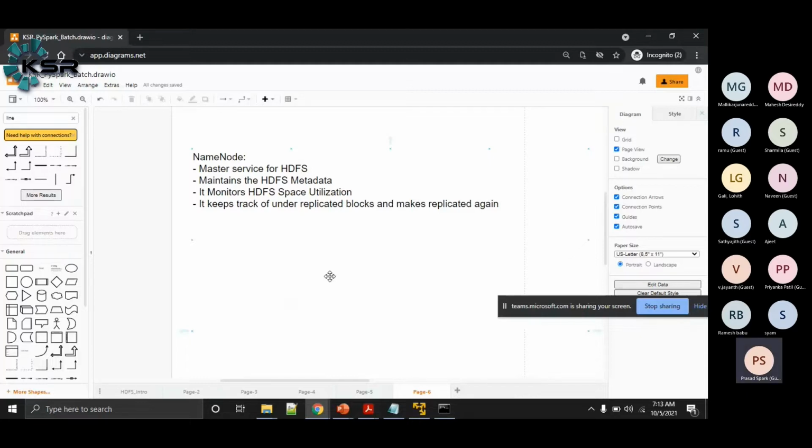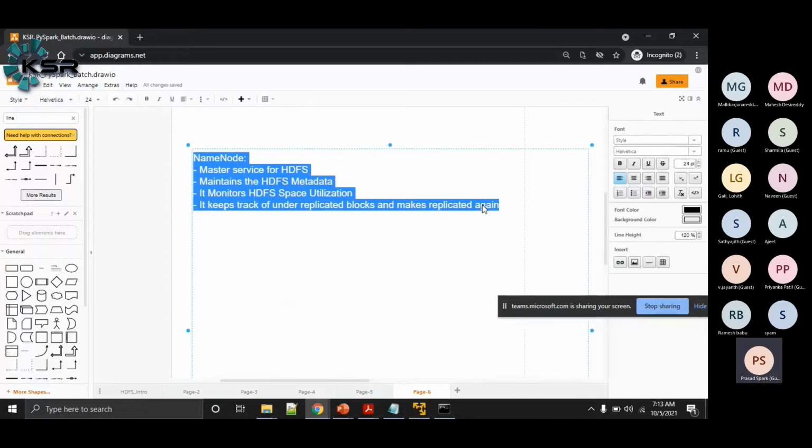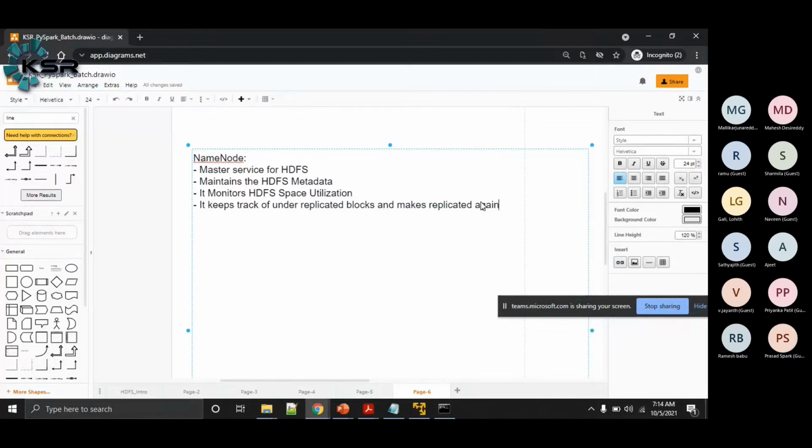And it also makes the data highly available with this feature, because the under replicated blocks get replicated, so this makes the data highly available to us.